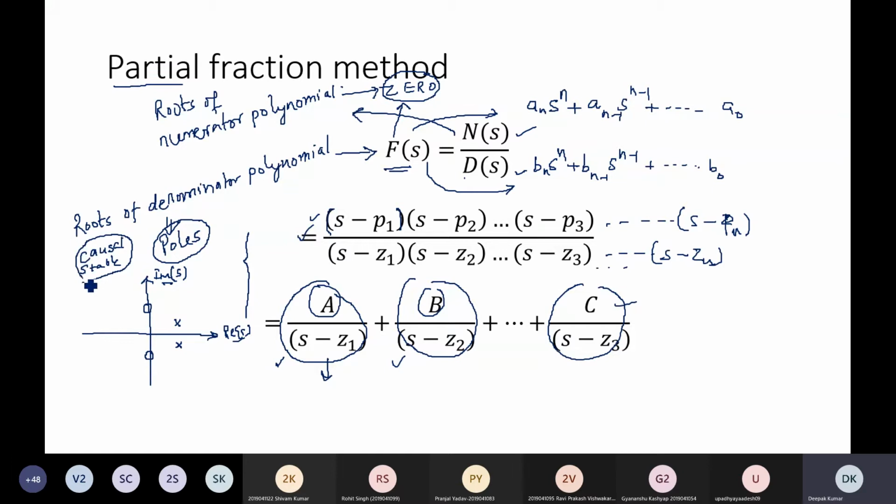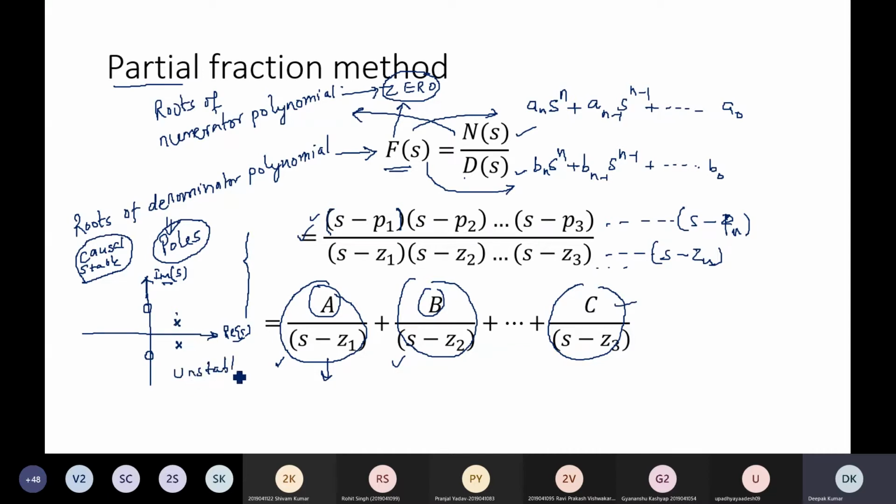As already discussed, causality and stability in terms of ROC, here causality and stability are also defined in terms of poles. If the location of the pole in the plane is on the right hand side of the j omega axis, here I have plotted the right hand side, it means the system is unstable.